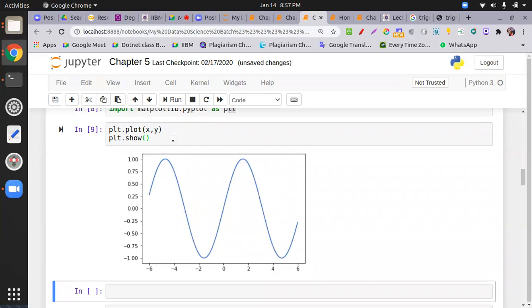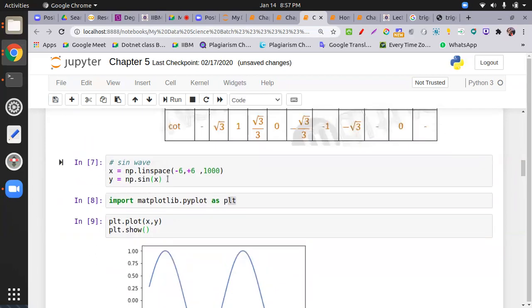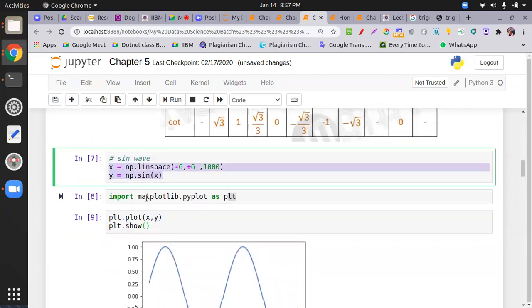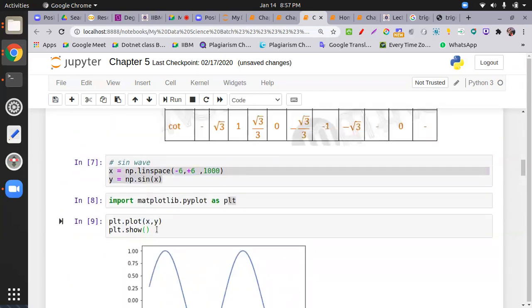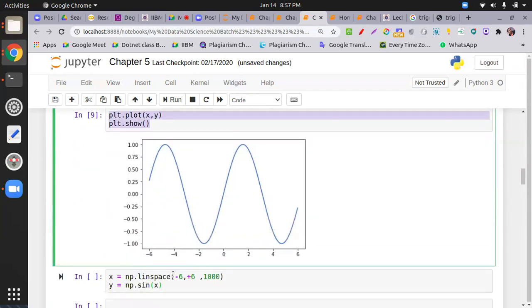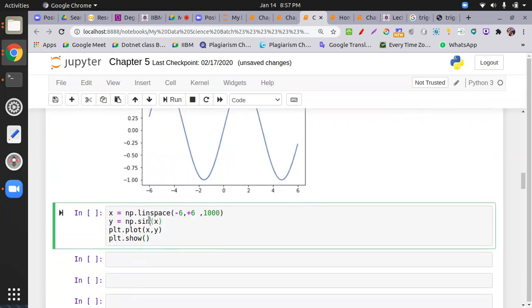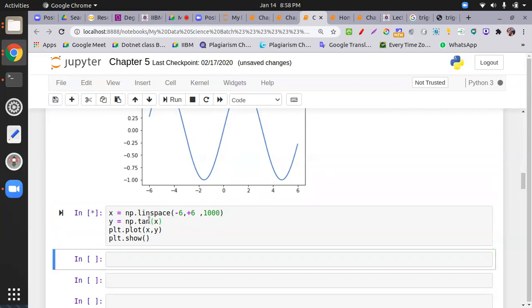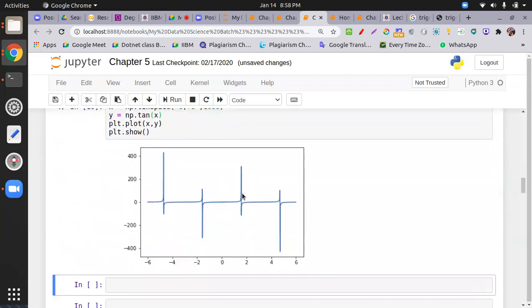This is the way you can use matplotlib and draw the sine wave. Similarly, if you want to draw a tan wave, if you remember, the tan wave is just like a heartbeat. So what I do, same thing, I copy it over here and I just change one function to show the tan wave. NumPy is not only working for data science, it is also working in many scientific dimensions. So don't be afraid, it is not only used in data science.